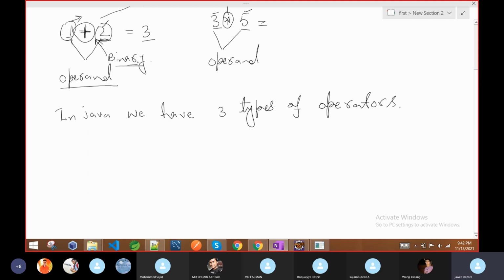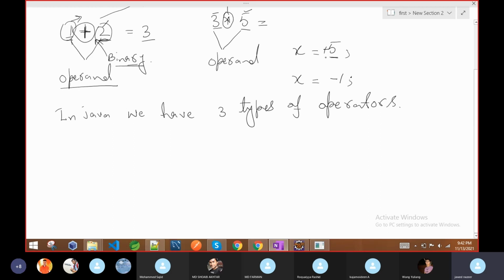Two operands means binary. Now, even in maths, if we declare a variable, suppose x is a variable, we give some value, suppose x equal to 5. But sometimes we give x equal to minus 1. We do not write plus for positive numbers, because by default it is plus.